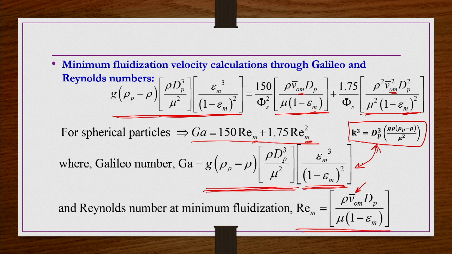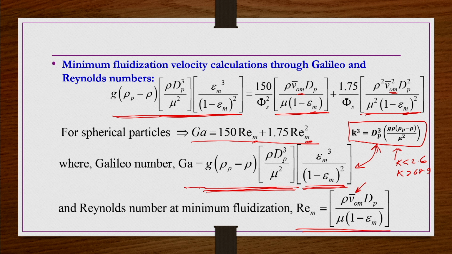Okay. Anyway, here K we have found, in the case of a single particle, if it is less than 2.6, then we say it is the Stokes regime, and the corresponding free settling velocity we have used. If it is between 68.9 and 2300, then we say that the settling velocity is under the Newton's flow regime, and the corresponding velocity equation we have used. But in the case of packed and fluidized beds, there is no such sharp transition from one flow pattern to the other flow pattern.